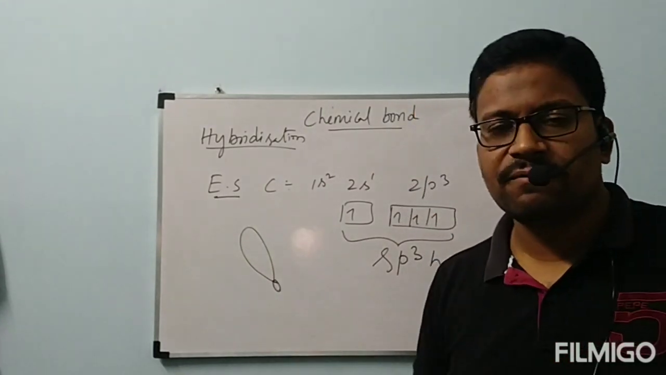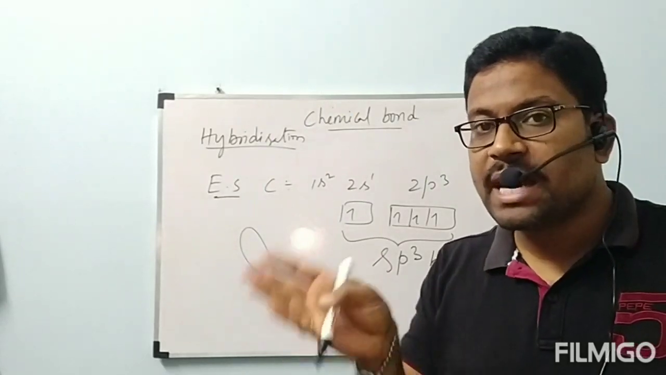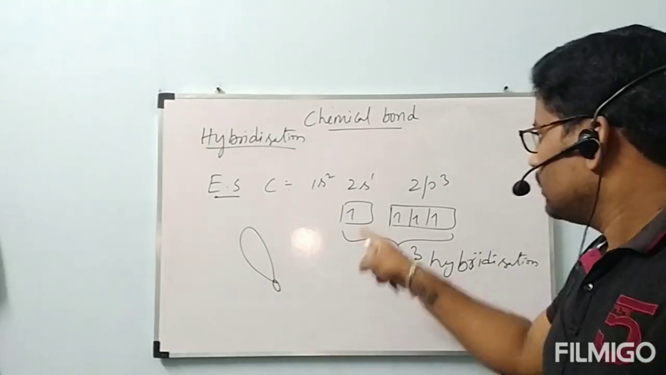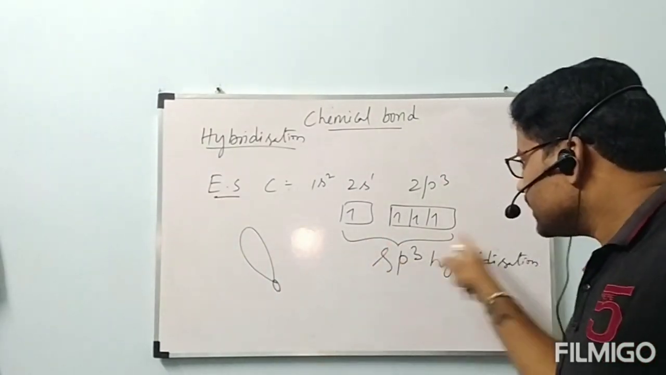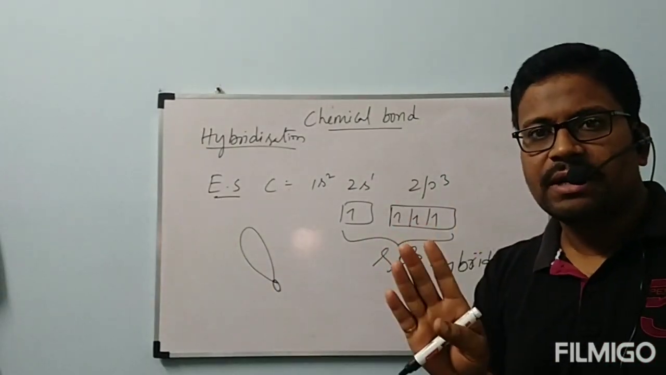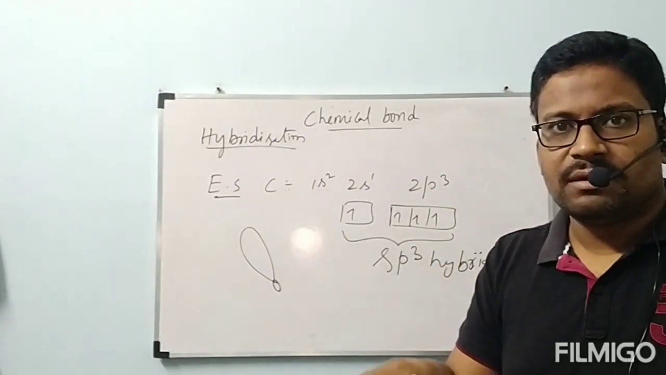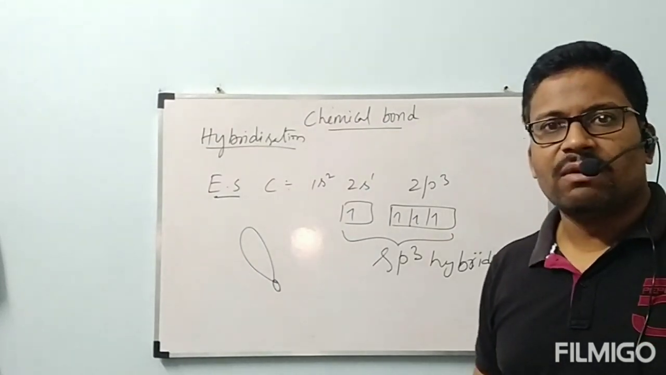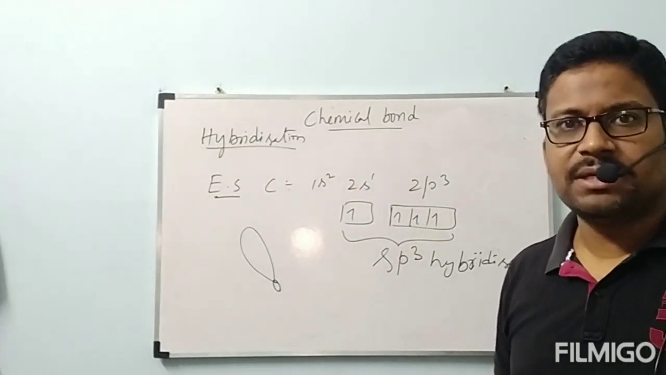Like this, how many orbitals will be formed? How many orbitals are undergoing hybridization? That many orbitals will be formed after hybridization. How many orbitals are involved in hybridization? 4. So we will get 4 orbitals after hybridization. Those are called 4 sp3 hybrid orbitals.